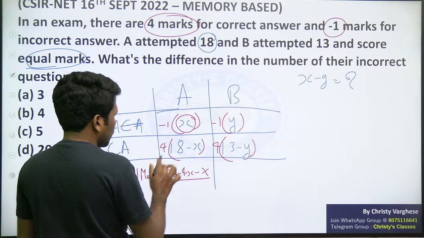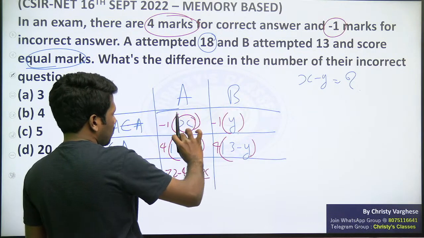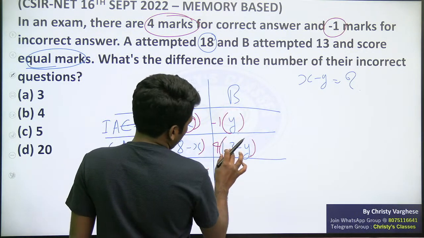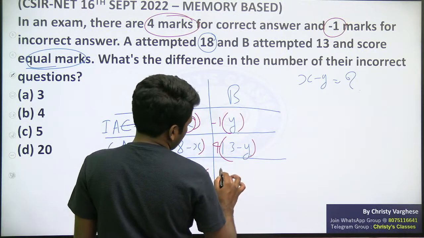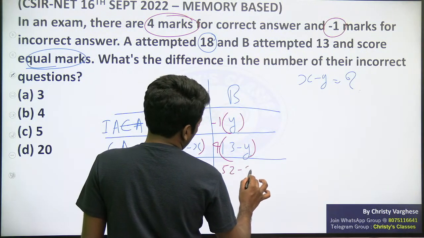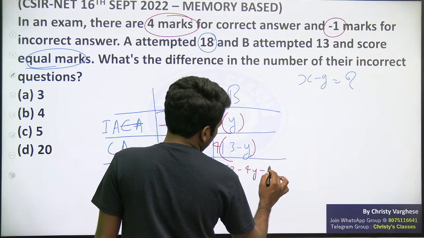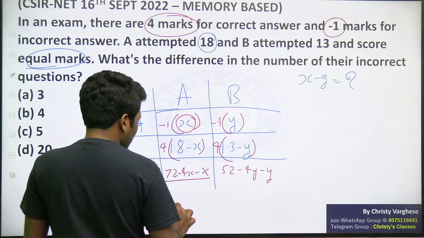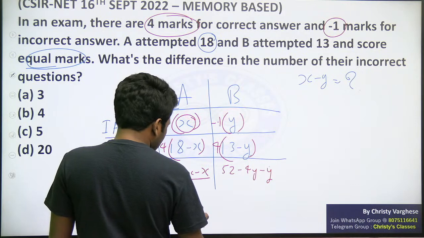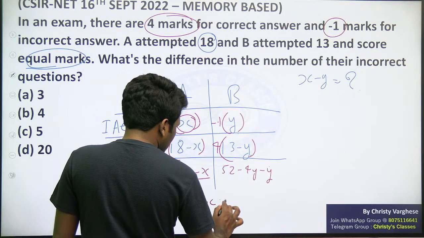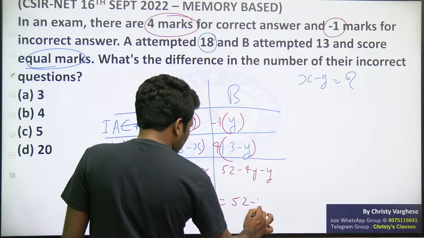of A. Correct answer, incorrect answer mark plus correct answer mark. Here it is 4 into 13, 13 double 26 double 52 minus 4Y minus Y. Minus 1 into Y, that is minus Y. These two are equal. That means if you simplify it, 72 minus 5X equal to 52 minus 5Y.